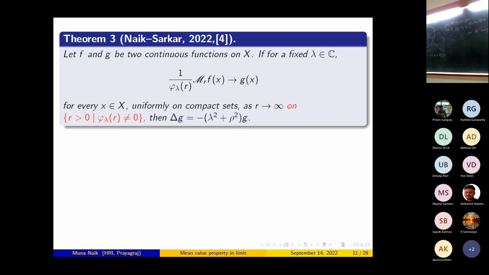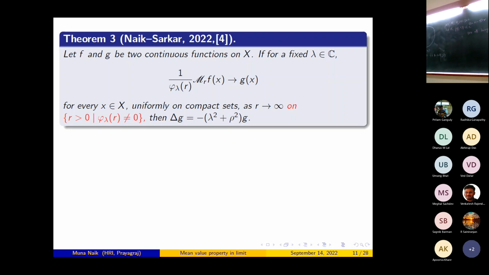As I have said, since phi_lambda(r) occurs in the denominator, I have to take r tends to infinity by avoiding the zero set of the function r going to phi_lambda(r). Since it occurs in the denominator, we would also like to know about the zeros of this function.